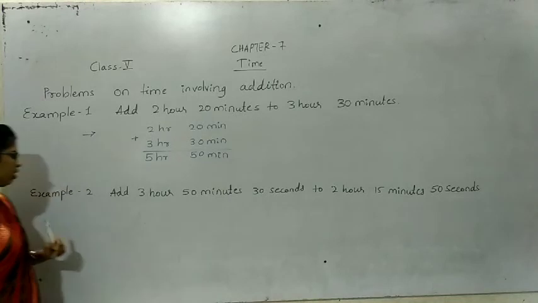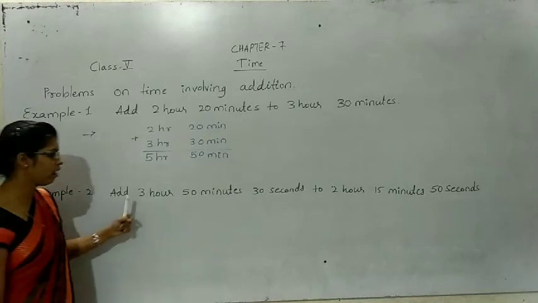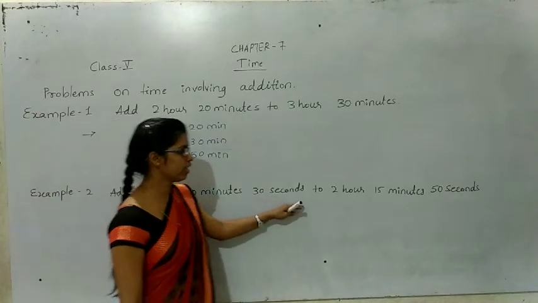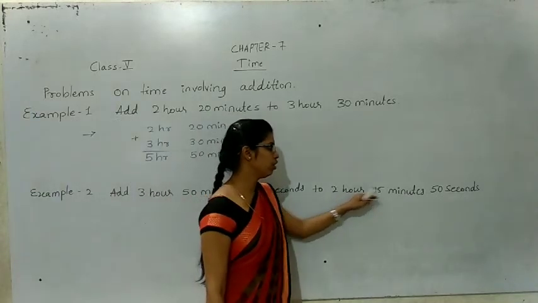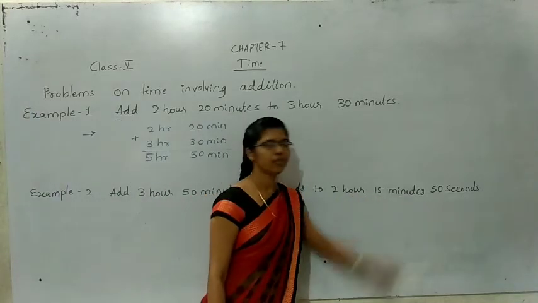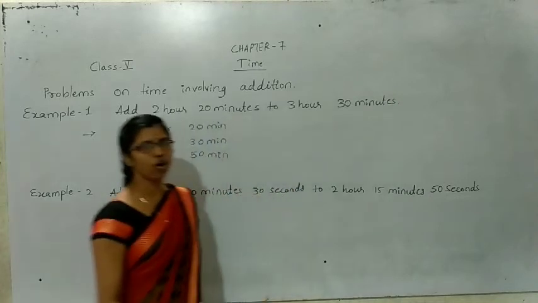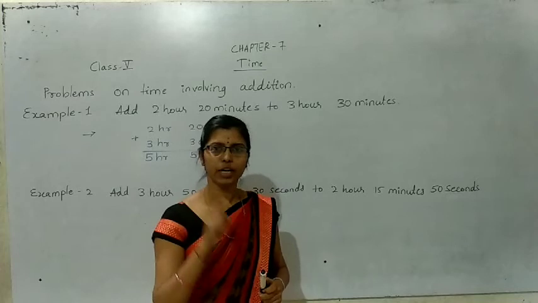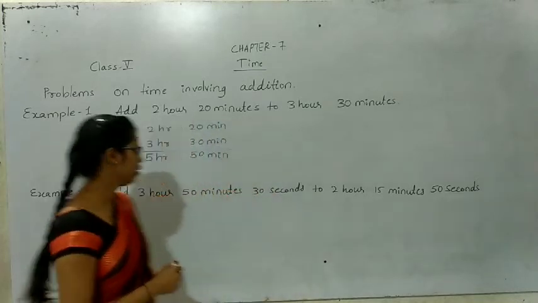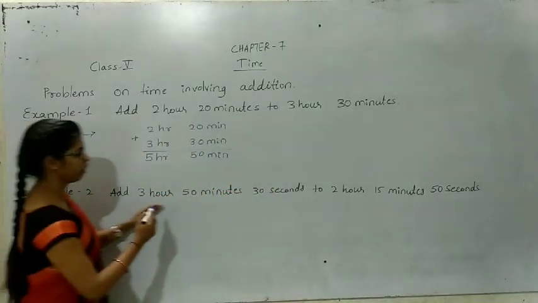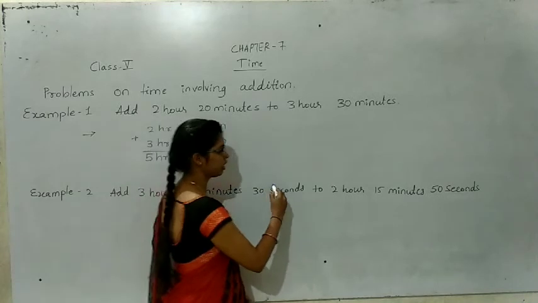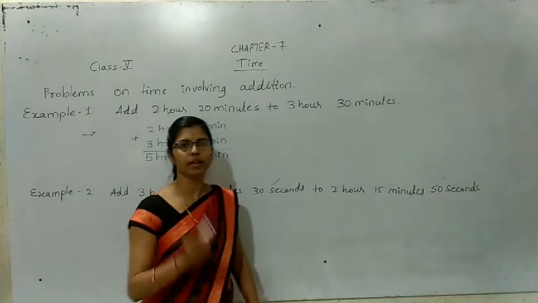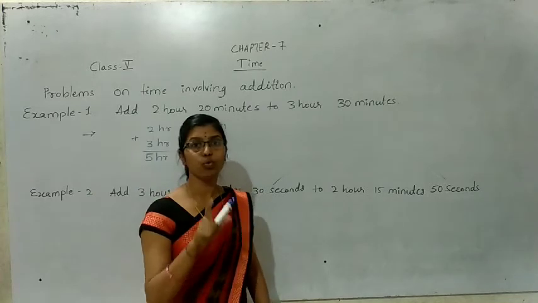The second example, example 2. Add 3 hour 15 minutes 30 seconds and 2 hour 15 minutes 50 seconds. Already I told you, while adding time, hour to hour, minute to minute, second to second. We should add 30 seconds with 50 seconds, because we know 60 seconds equal to 1 minute.